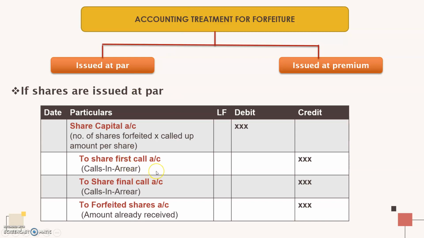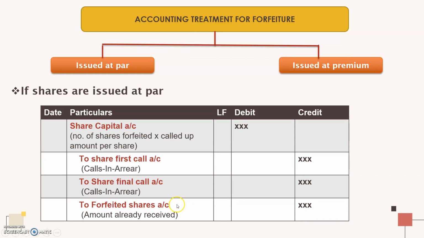And to share first call account, that is the calls in arrears. If you have opened a calls in arrears account, then you can credit calls in arrears. Otherwise, the respective calls will be credited here. That is the payment which the shareholder hasn't made. If he has not paid the first call amount, that should be cancelled here. If he hasn't made the final call amount, that will be cancelled. Depending upon the situation, you have to cancel all those stage monies which are due but not yet collected.